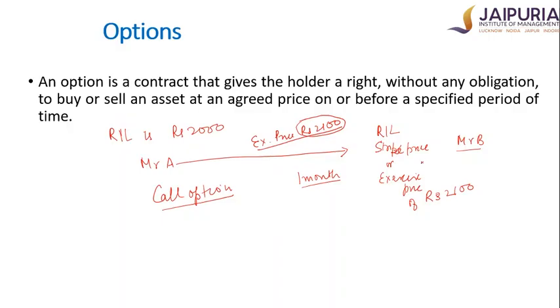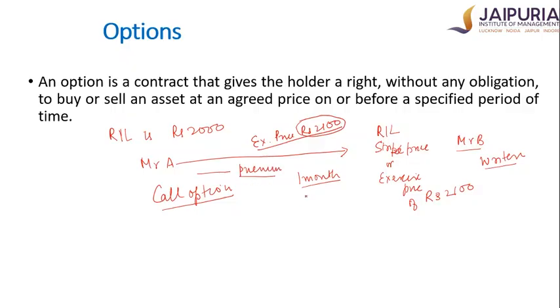And Mr. B is selling this option. Mr. B in options language is also called the writer of the option. Mr. B is selling an option. What is the option that he is selling? That anyone can buy a Reliance share from Mr. B at a price of rupees 2100. Now Mr. A is buying an option, therefore he must pay some price. That price which Mr. A pays to Mr. B is called the premium of the option.